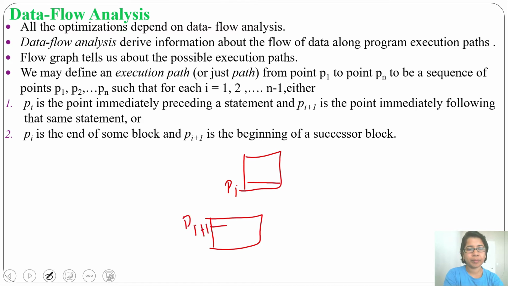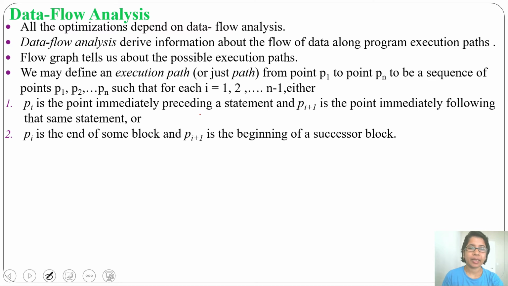So Pi is the end of some block and Pi plus 1 is the beginning of some block, and there is an edge, making it a successor block. Let this be block 1 and this be block 2. After block 1, block 2 is there, and Pi is the point at the end of block 1 while Pi plus 1 is the point before block 2. Then we say that there is an execution path.